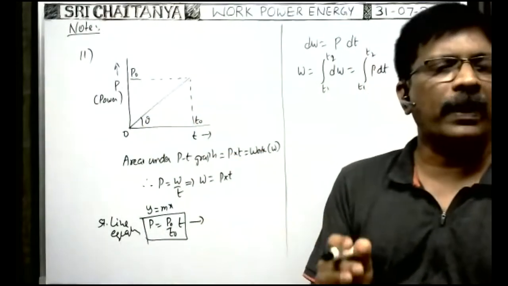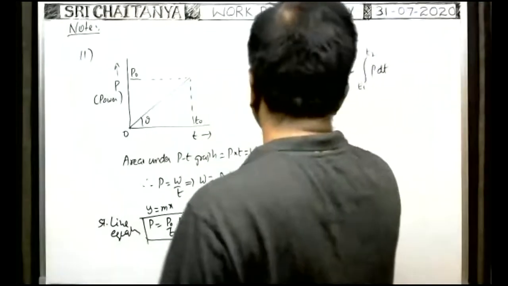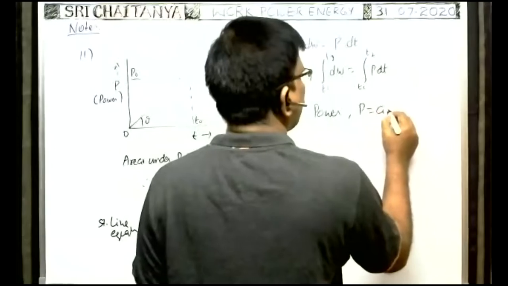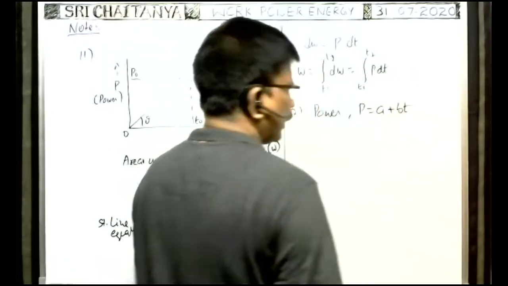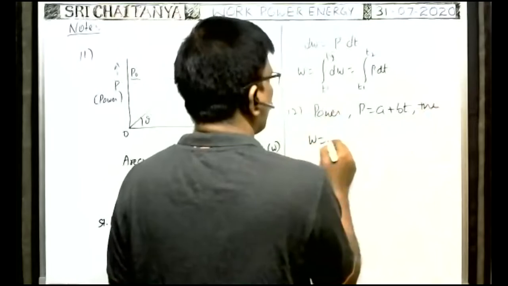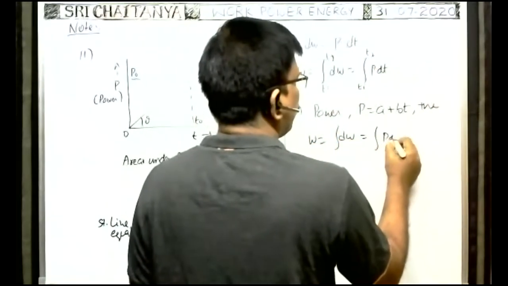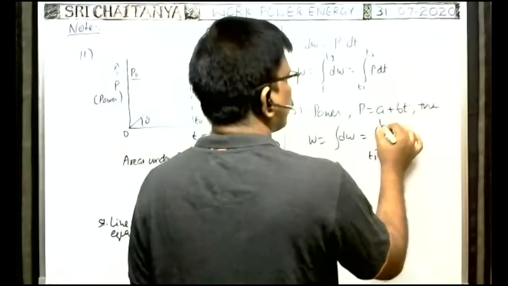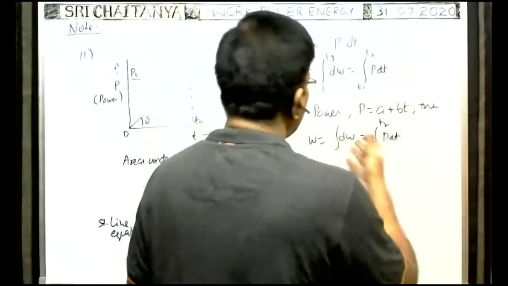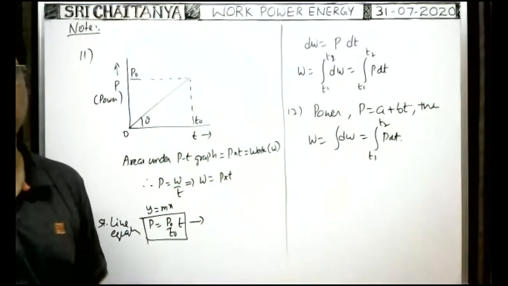Suppose you are given that the power varies with time according to the equation A plus Bt. Then the total work done is the integral of dW, which is the integral of P into dt, from T1 to T2. So P means A plus Bt into dt. Integrate it and you will get the answer. In this way, by the integration method also we can find the amount of work done.